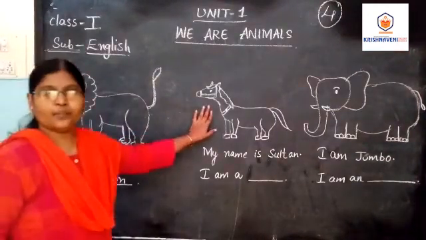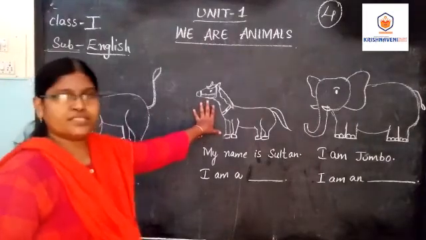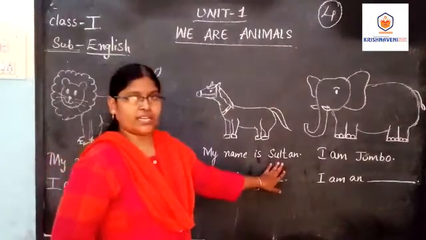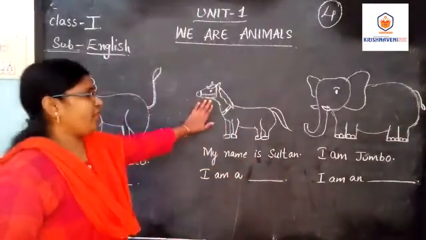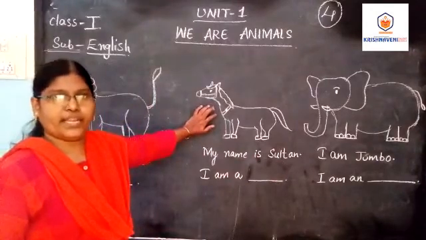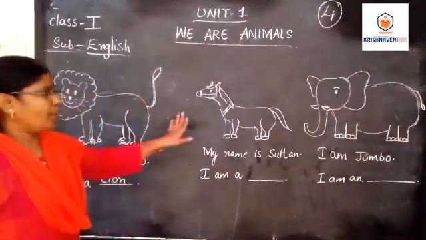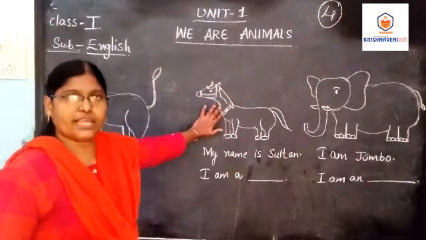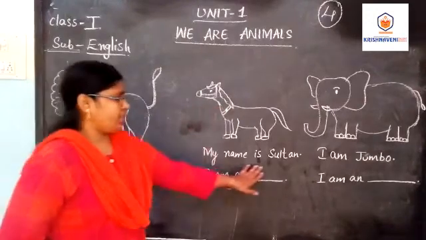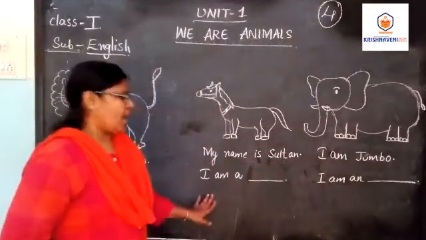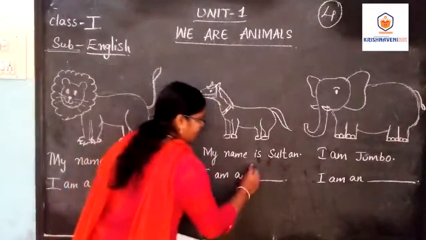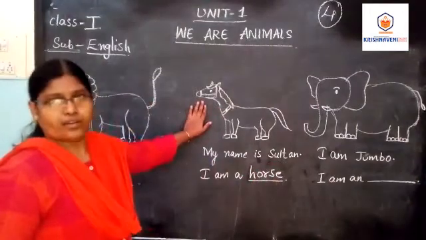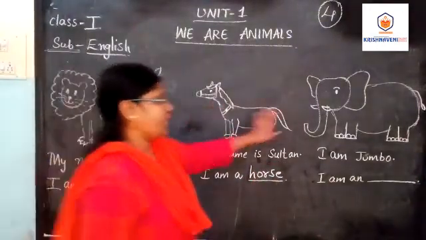What is this, ma? Say, my name is Sultan. Yes, if we write this, we can make names for these. We keep pet animals' names like that. We also keep names for horses like a pet. So my name is Sultan. I am a horse. So you can ride on a horse. Going to the next picture.